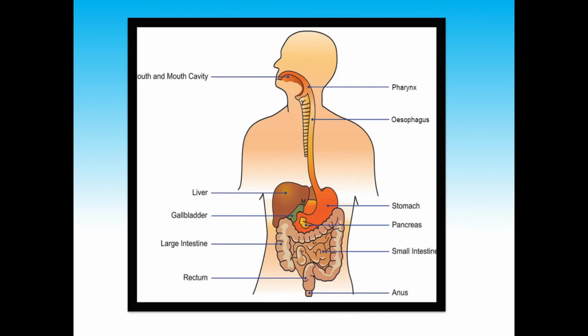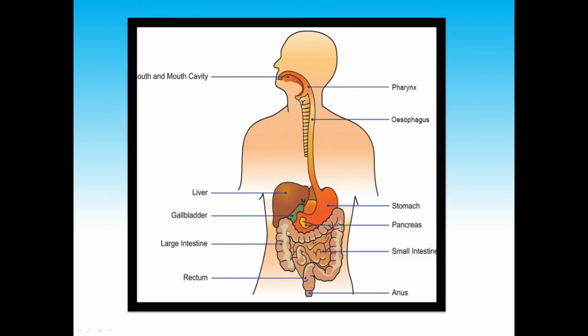Here the nutrients are absorbed by the wall of the small intestine, and then the nutrients go into the bloodstream, from where we get energy. So the nutrients required by the body are absorbed in the small intestine, and unwanted things go into this large intestine.